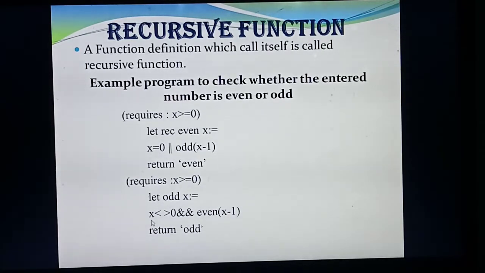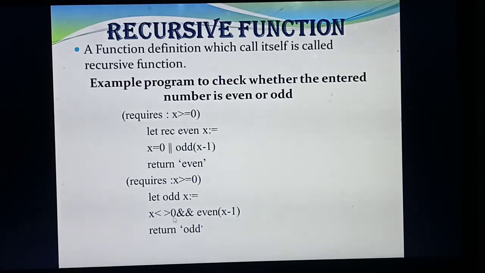So what's the condition? See, here for even I am giving x equal to 0, the value of x becomes 0, or. But here what's the symbol? Not equal to. The value of x is not equal to 0, or not equivalent to 0. This is the OR operator. But here this is the AND operator. What's the difference? OR means if any one condition is true, the answer is true. But the AND operator means only if both conditions are true will you get the answer true.